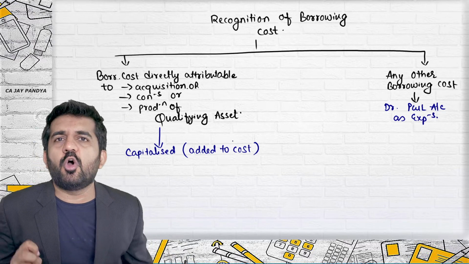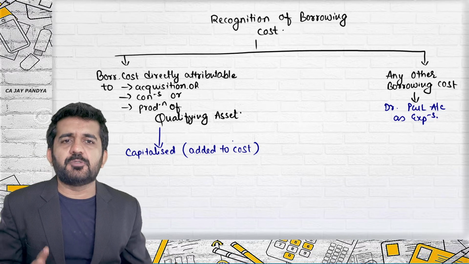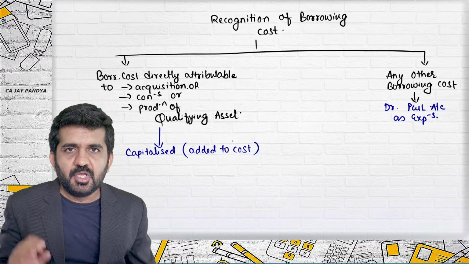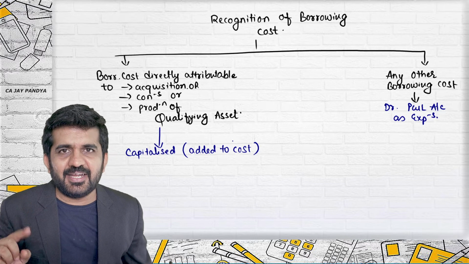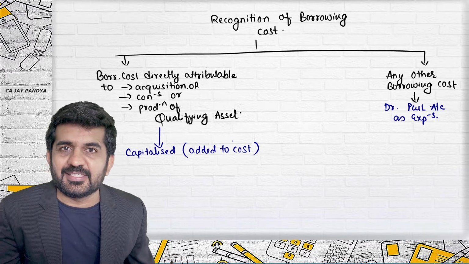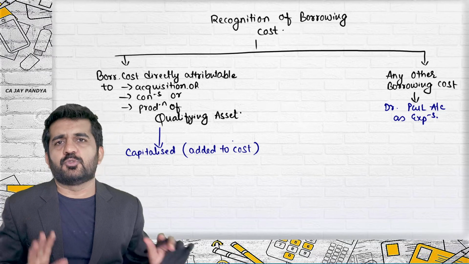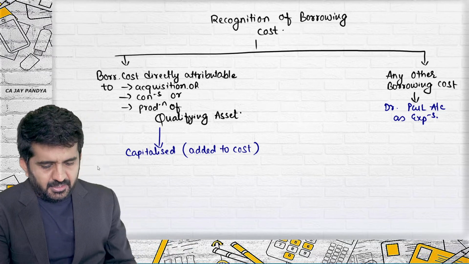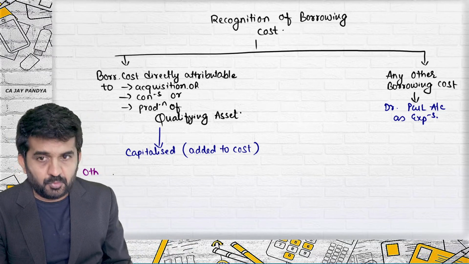Still, we have not gone into detail of conditions, but try to understand this is a condition. Borrowing cost which is directly attributable to production of a qualifying asset will be capitalized, others will not be capitalized. There are other conditions also.